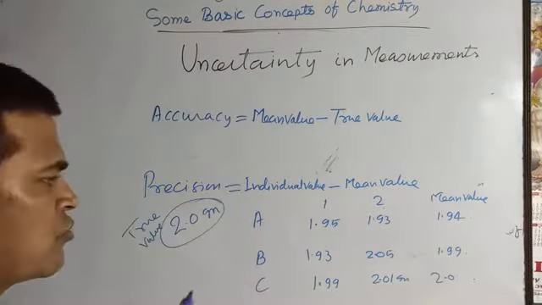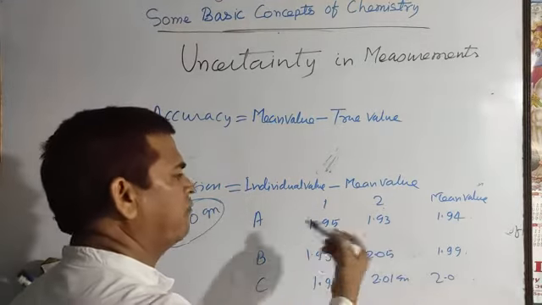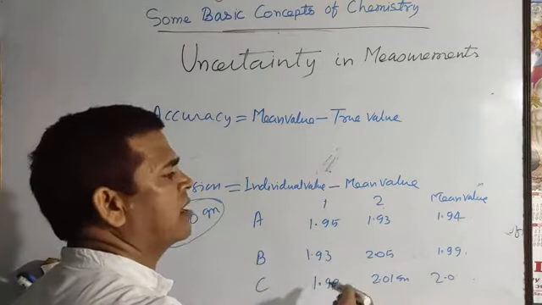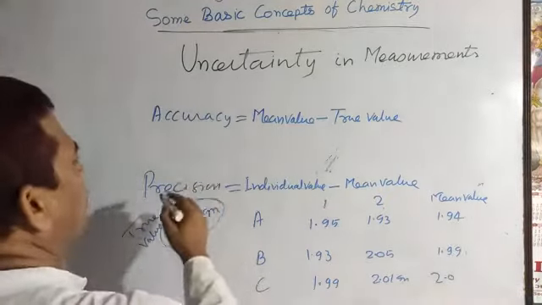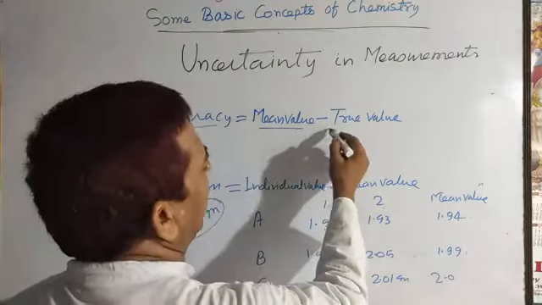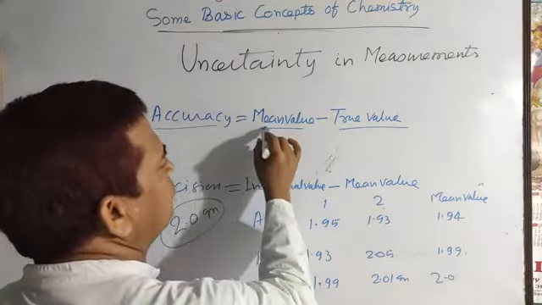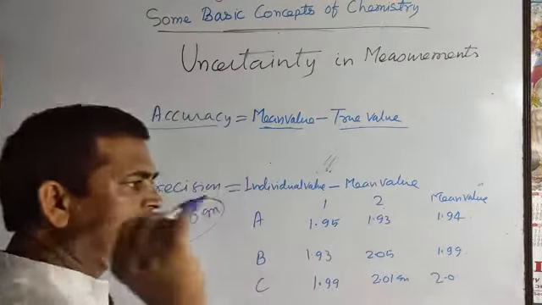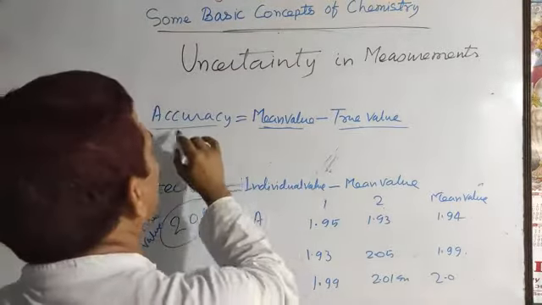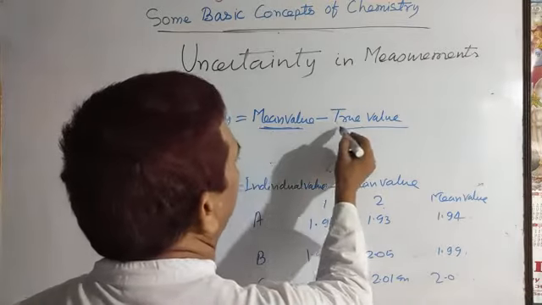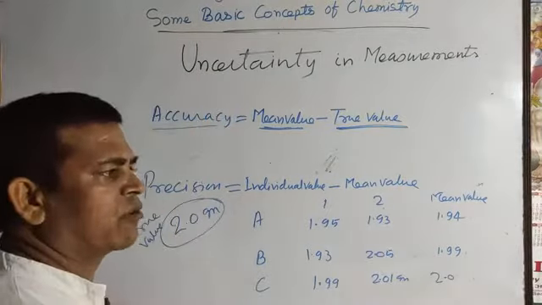So we decide here, the three students provided their data, and we can observe whose data is accurate or precise. According to the statement, accuracy is the mean value minus the true value. The smaller the difference between the mean value and the true value, the greater the accuracy.